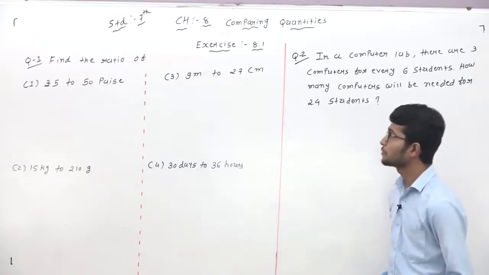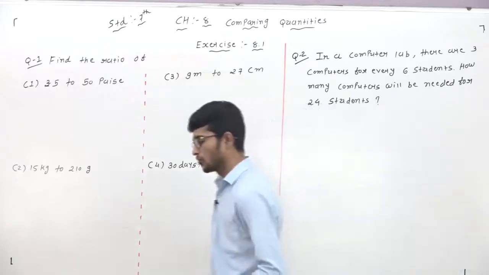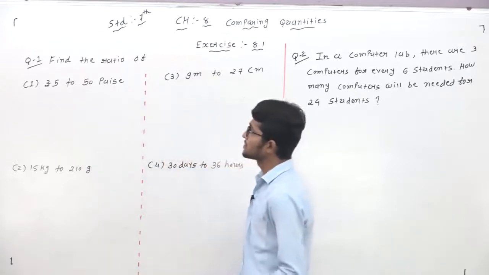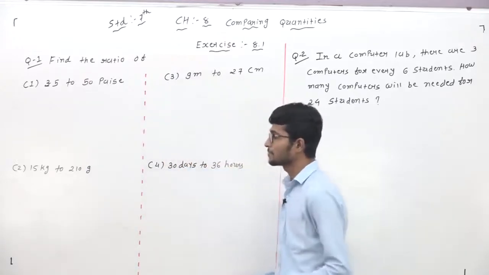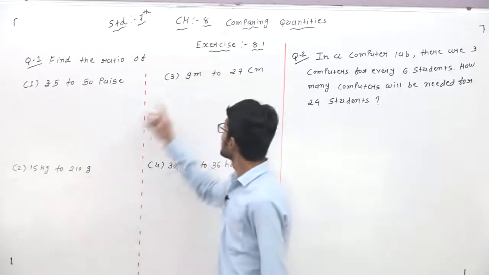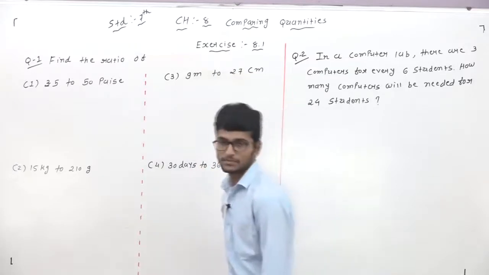In exercise 8.1, the first question: find the ratio of rupees 5 to 50 paise, second kilogram and gram, meter and centimeter, days and hours.